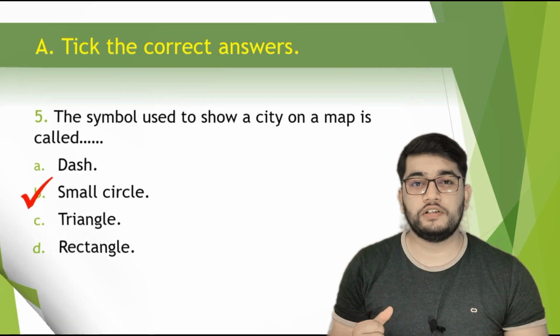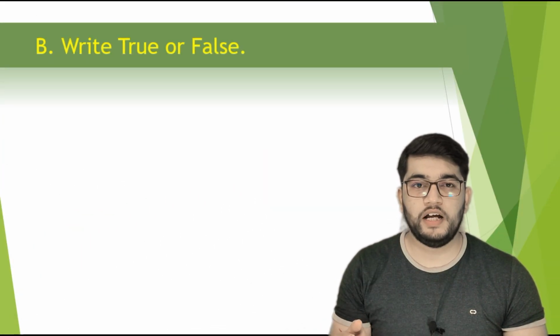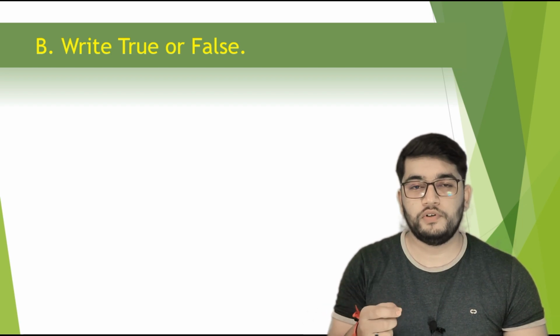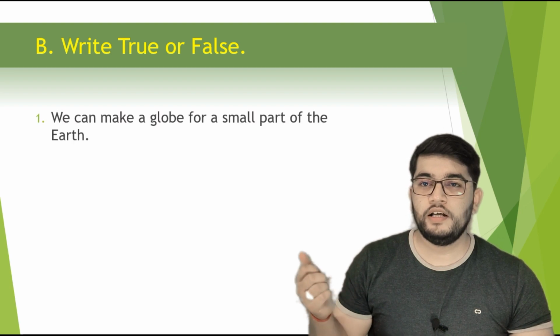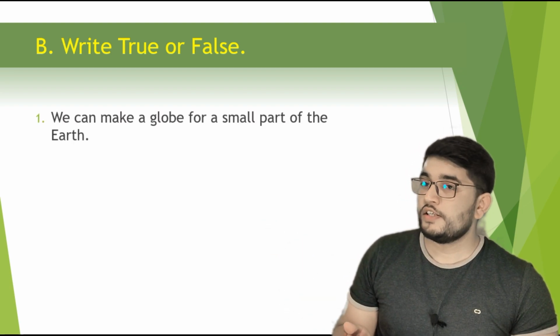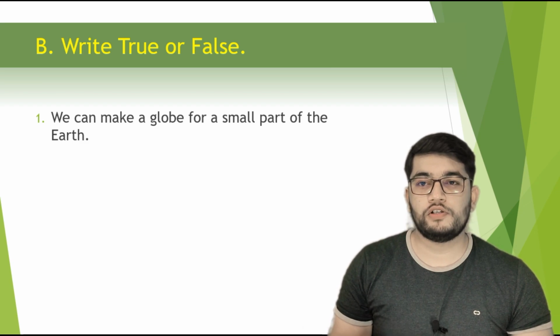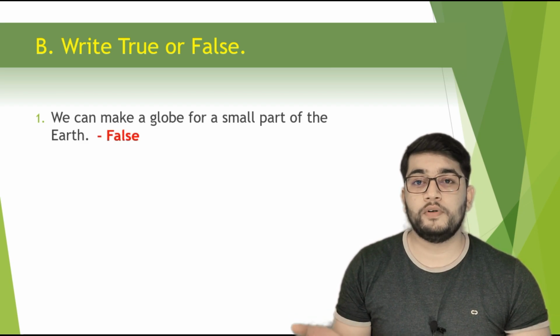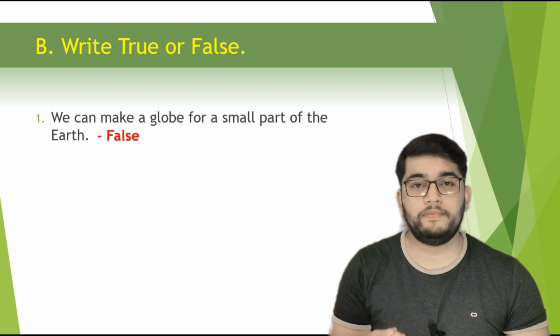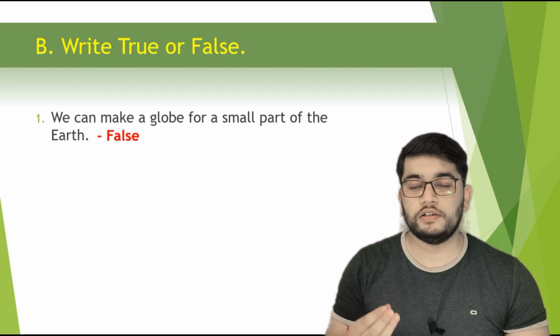Let's see the next question, that is write true or false. One statement will be given and you have to answer it by telling that the statement is true or false. Let's see the first statement. We can make a globe for small part of earth. Now this statement is false because we cannot make a globe for small part of earth. We can only make a map for the small part of earth.